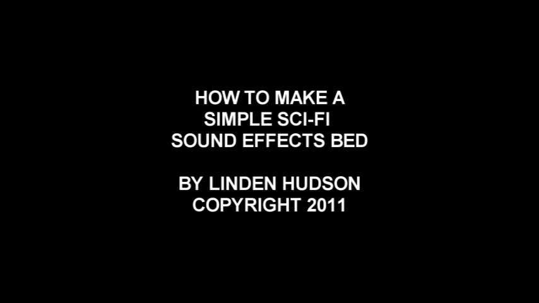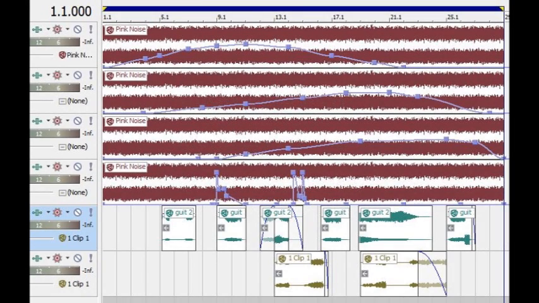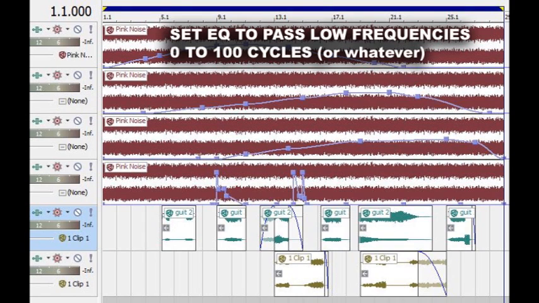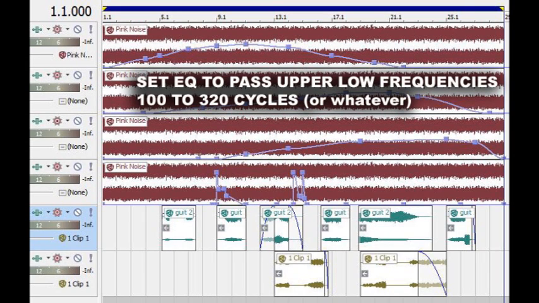Now we've got pink noise, and we're going to put it on track 1, track 2, track 3, and track 4. Same pink noise. Okay, on track 1, let's set the EQ so that it passes only low frequencies out from the pink noise, 0 to 100 cycles. And then track 2, let's set the EQ so that it passes upper low frequencies from the pink noise, 100 to 320.